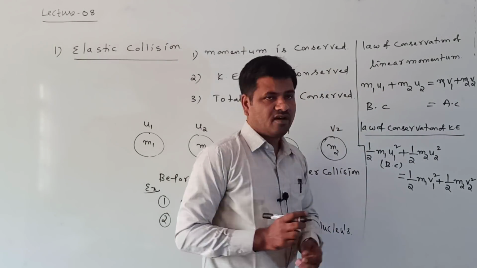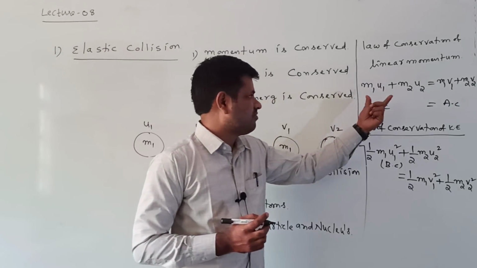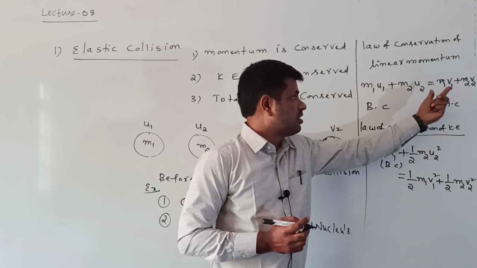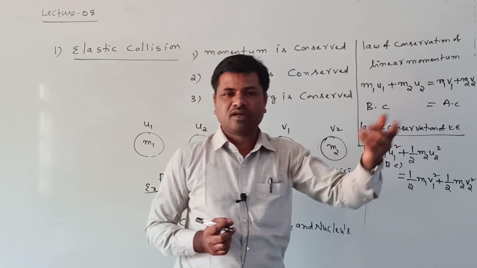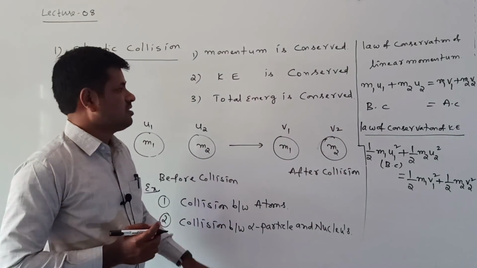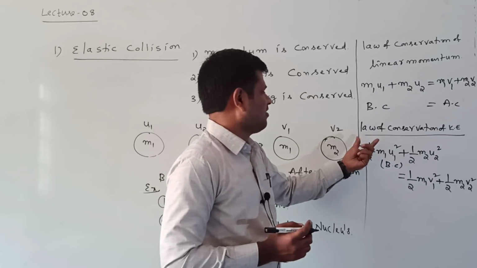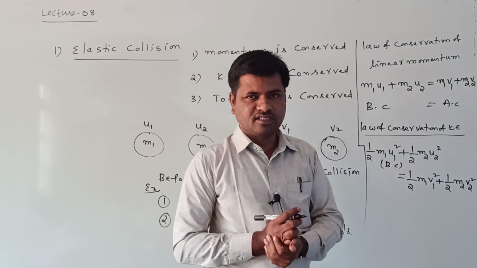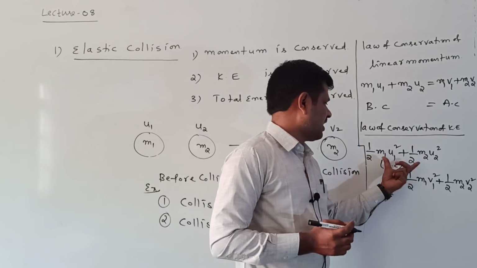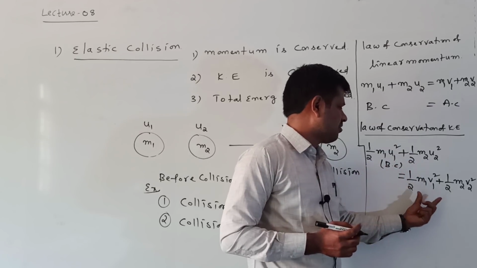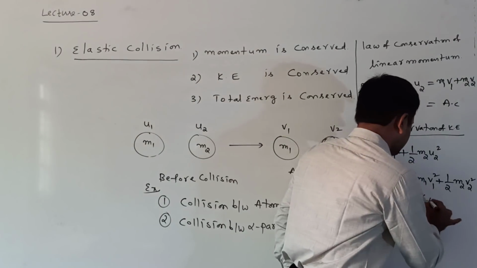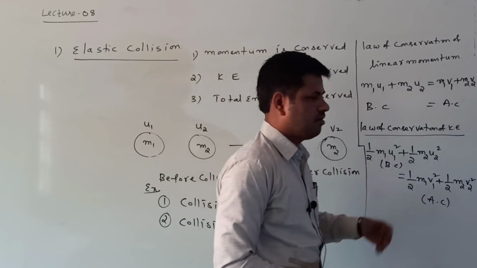Law of conservation of linear momentum means the total momentum of the system before collision is equal to the total momentum of the system after collision. Next, kinetic energy conserved means it follows the law of conservation of kinetic energy. What is the meaning of this one? The total kinetic energy of the system before collision is equal to the total kinetic energy of the system after collision.